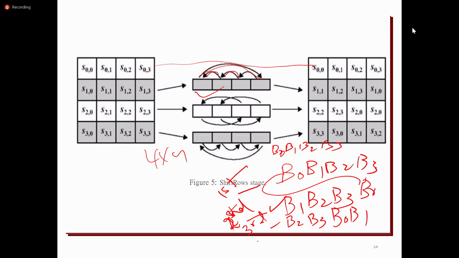In the fourth row, it becomes B3, and then B0, B1, B2. This is the output of Shift Rows. Simply, it is performing a permutation. The values are rearranged, that's it.